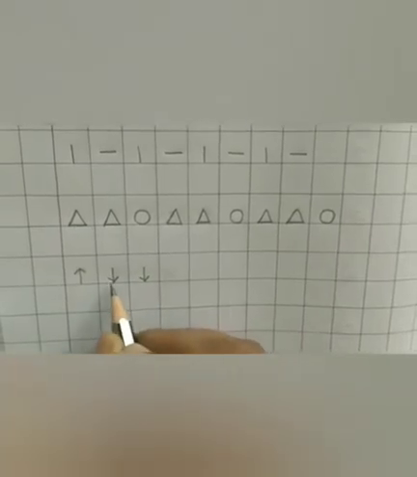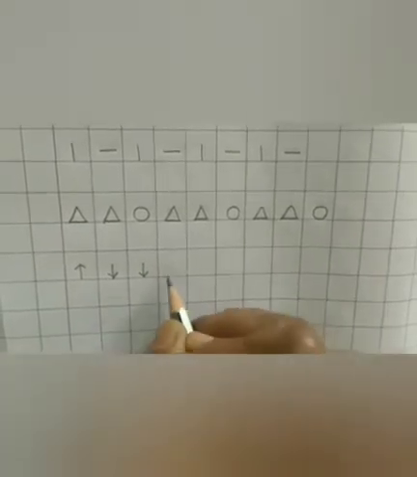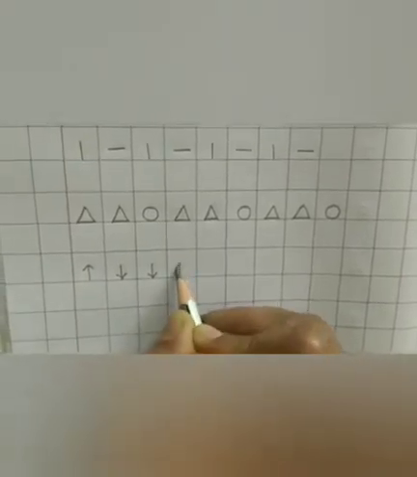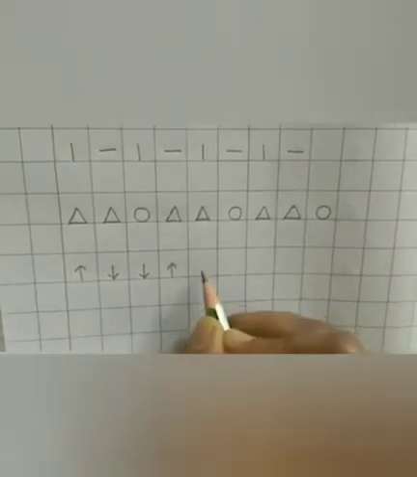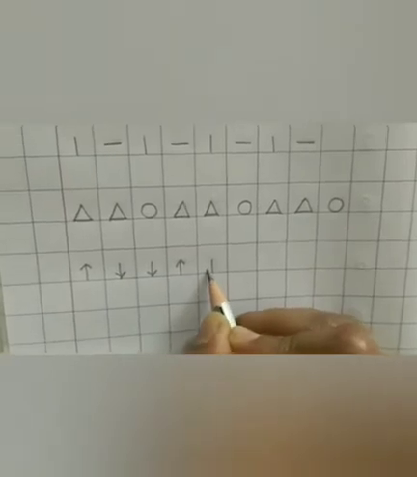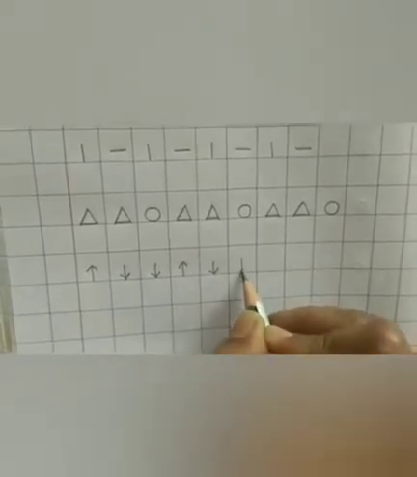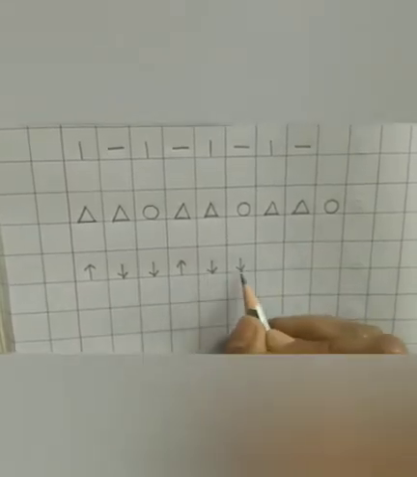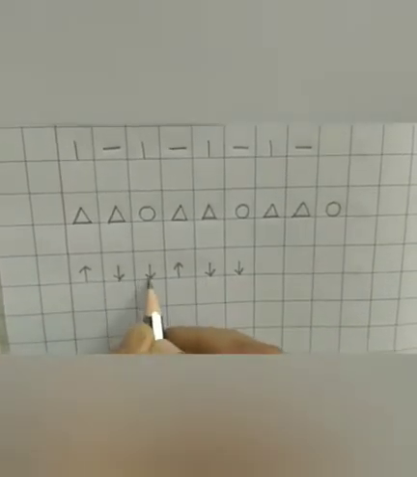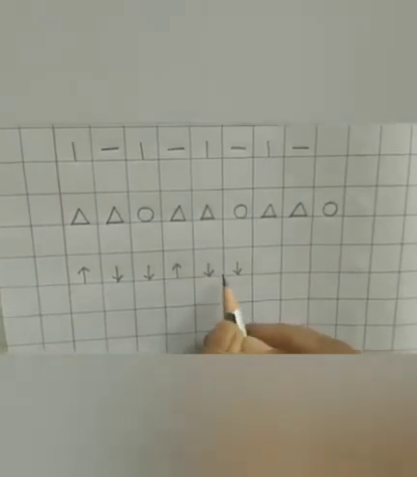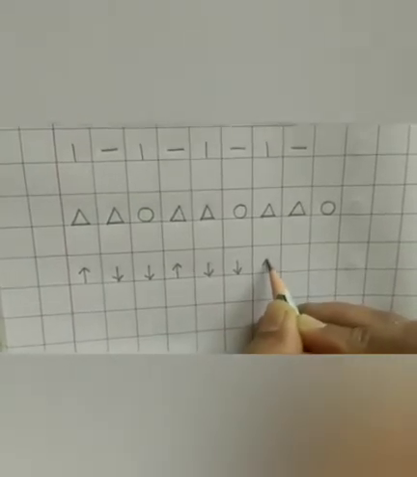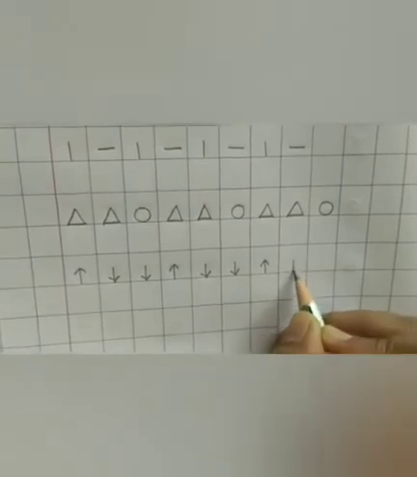One arrow going up and the other two arrows coming down. Now again you have to follow the sequence. Yes, see, 1 up, 2 down, 1 up, 2 down. So this way you have to extend the pattern.